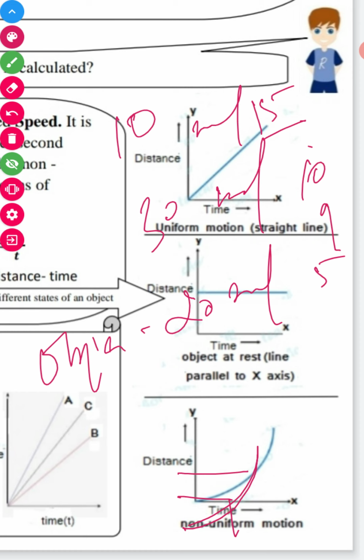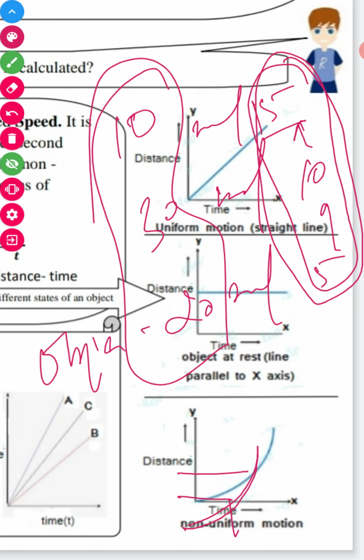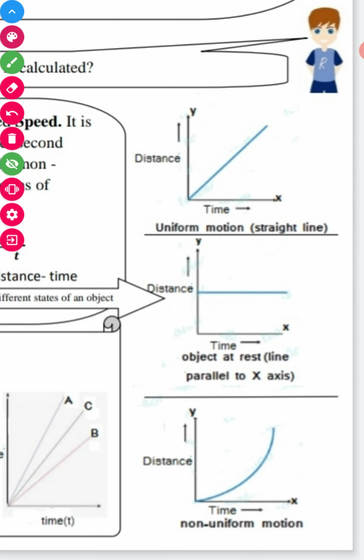The time interval gap is 5 second, but the speed is changing. So this kind of graph is known as a non-uniform motion graph, right?